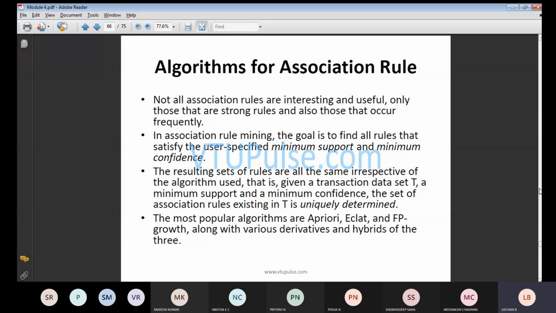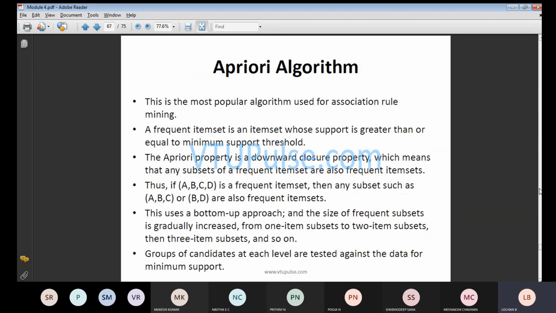One popular algorithm we will be using in association rule is Apriori. This is very important from your examination point of view. If you refer to 3 or 4 question papers, one common question you are going to get is: explain the Apriori algorithm. The most popular algorithms are the Apriori algorithm, Eclat and FP growth, along with the various derivatives and hybrids of the tree. If you refer to 3 or 4 question papers, one question is guaranteed with respect to this particular algorithm, especially in module 4, where you may expect one problem and one theory question.